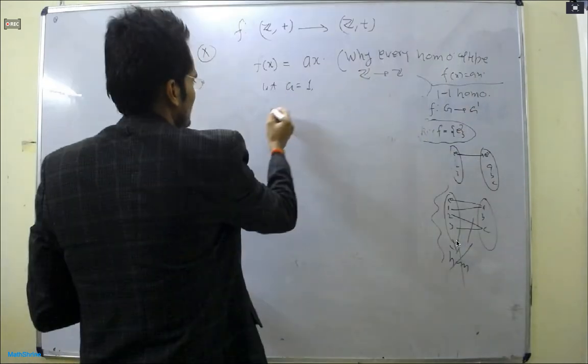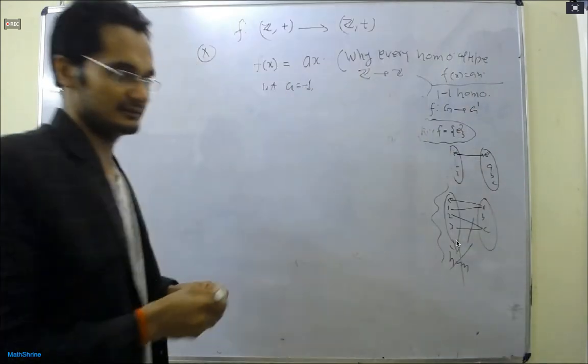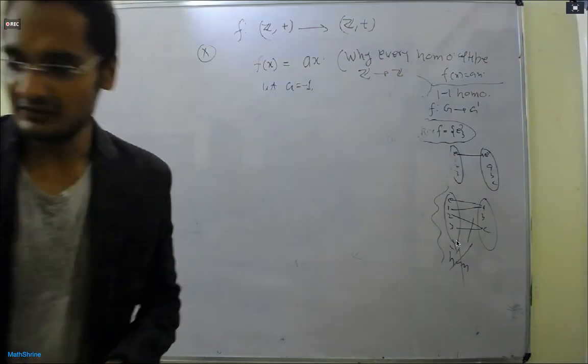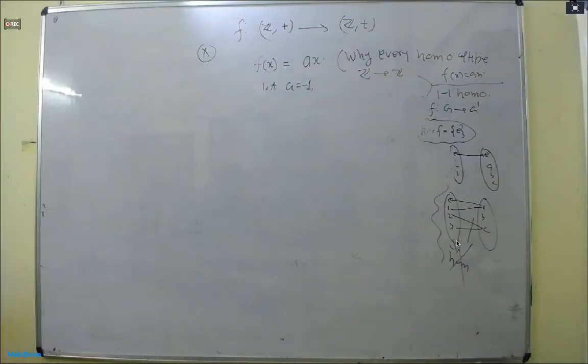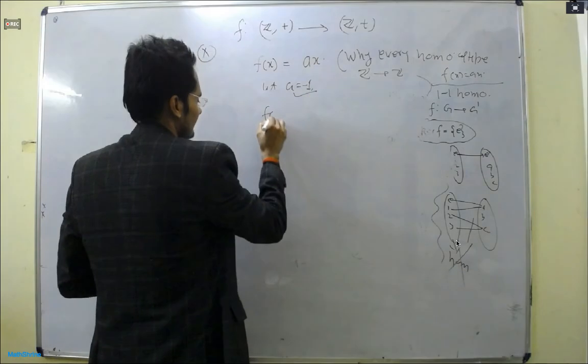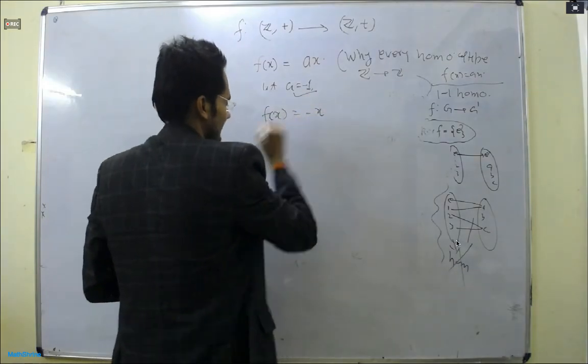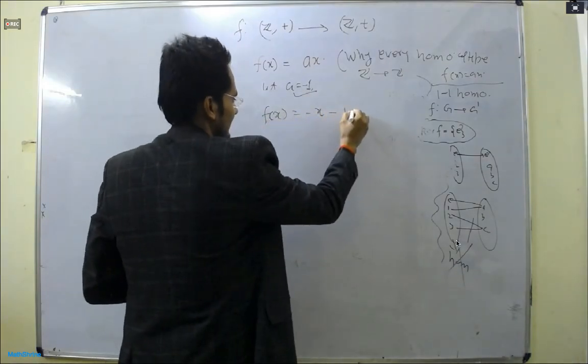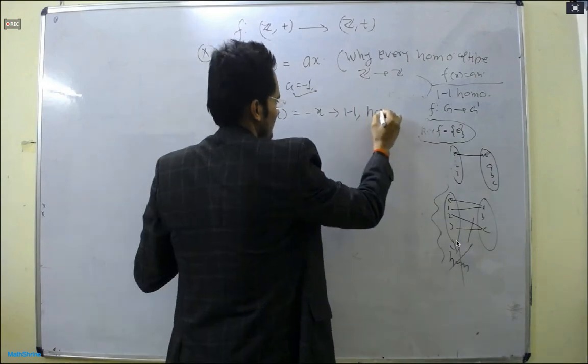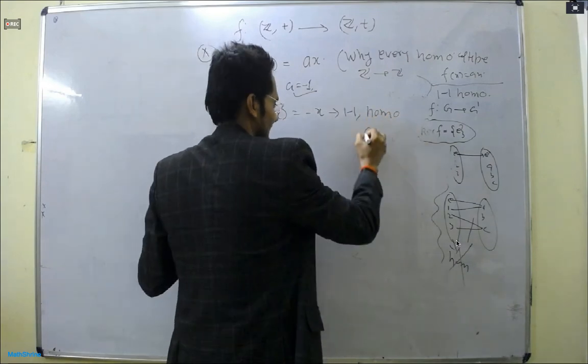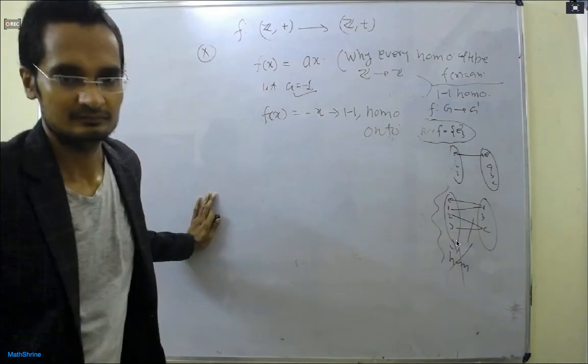You can verify. Now it is up to you. Now you take a equal to 2, then f(x) is equal to 2x, which is also a 1-1 homomorphism, but not onto.